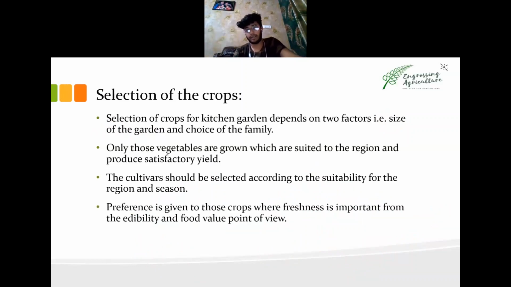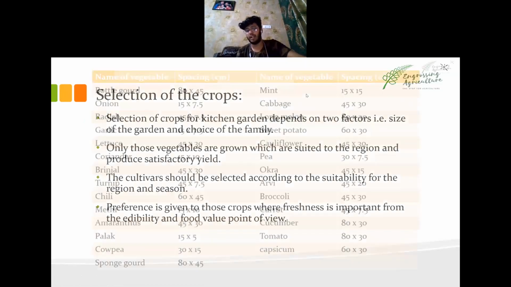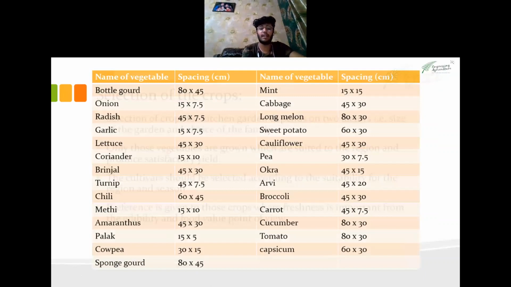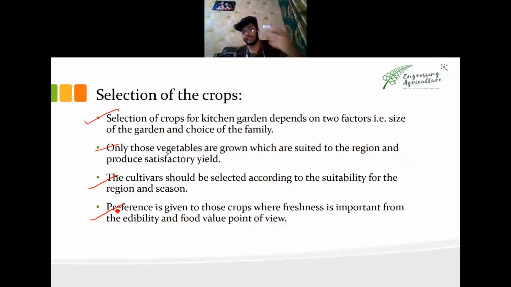Always select crops for a kitchen garden on the basis of two factors: size and choices. Obviously, if your family doesn't like some fruits or vegetables, do not grow them. The yield should be there, and cultivation should be according to the season. These are some basic crop production points you need to take care of when selecting a vegetable for your kitchen garden.